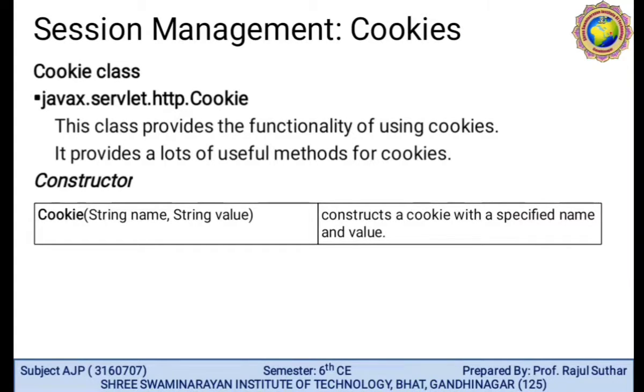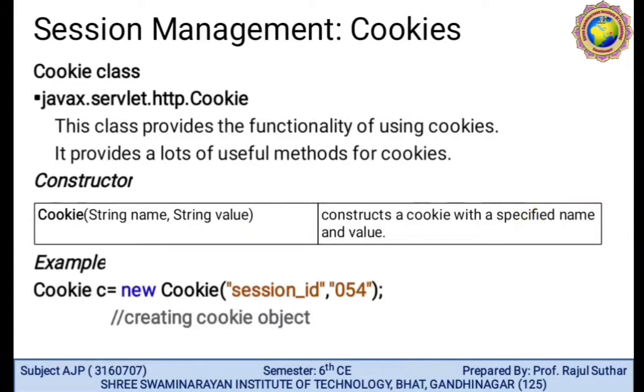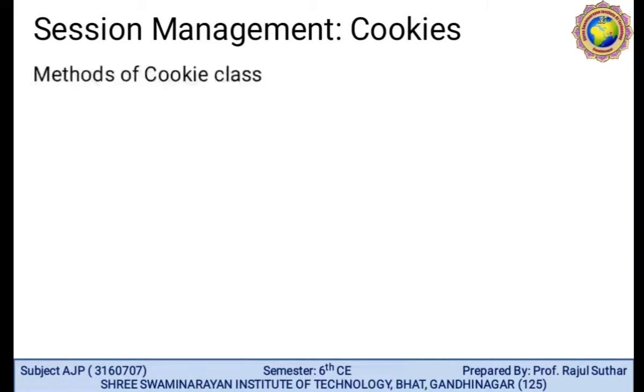This constructor creates a cookie with a specified name and value. Here is an example: Cookie c = new Cookie("sessionID", "054"); this is the cookie object.